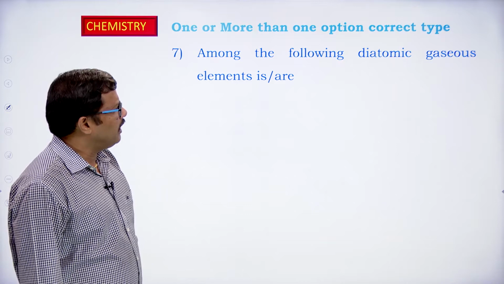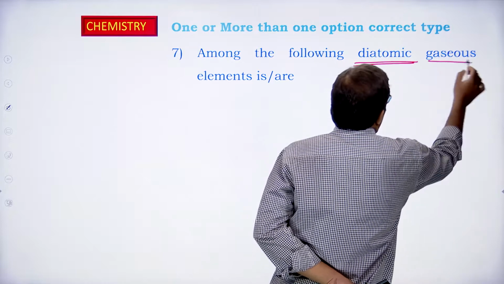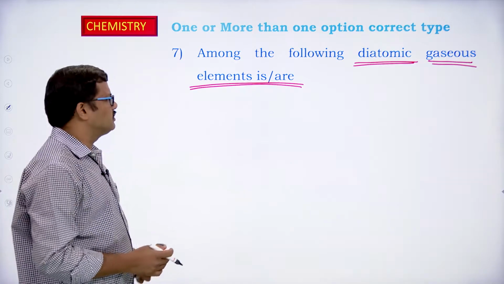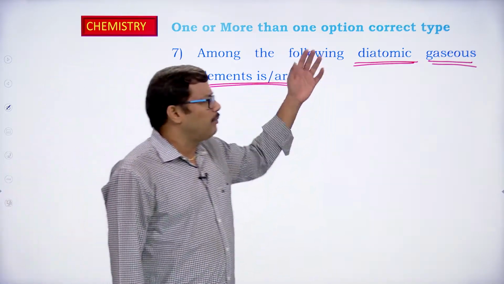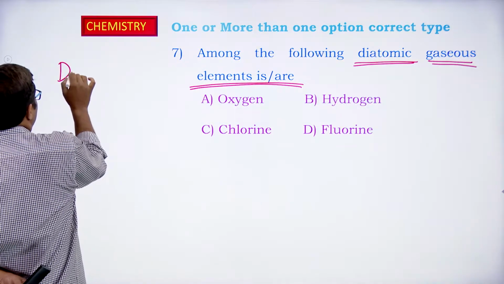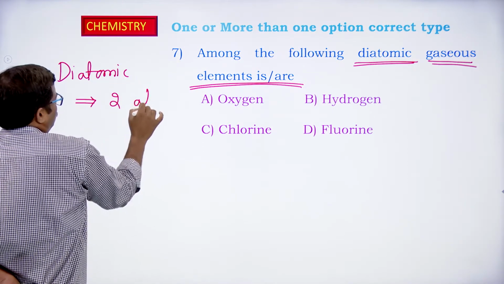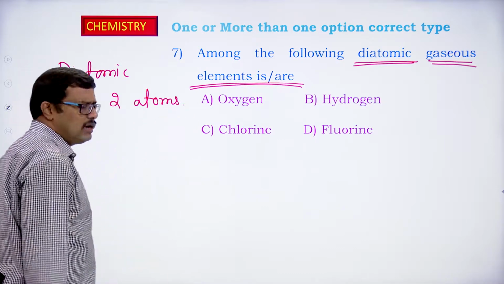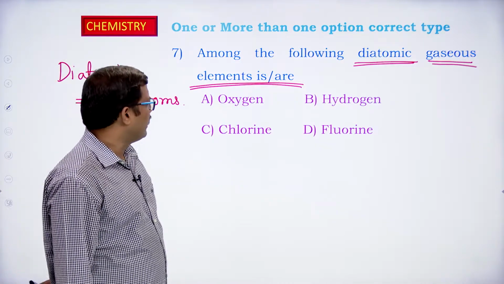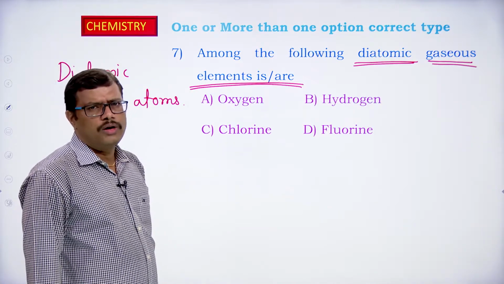Among the following, diatomic gaseous elements are: so we have to choose the options such that they are diatomic in nature and moreover they are gases, okay. Diatomic means they should have 2 atoms. So 2 atoms of the element should combine with one another and we get a diatomic molecule. And one more thing is they should be gases, okay, right. The options given are oxygen, hydrogen, chlorine and fluorine.